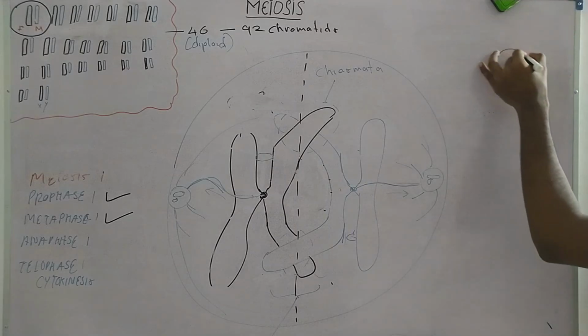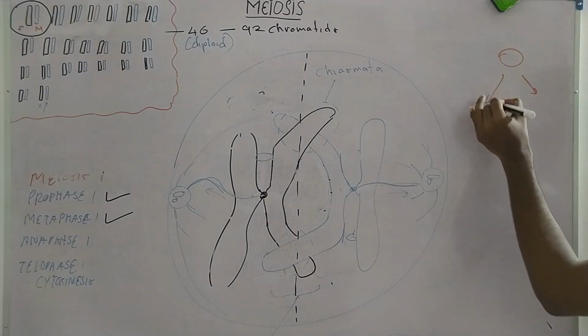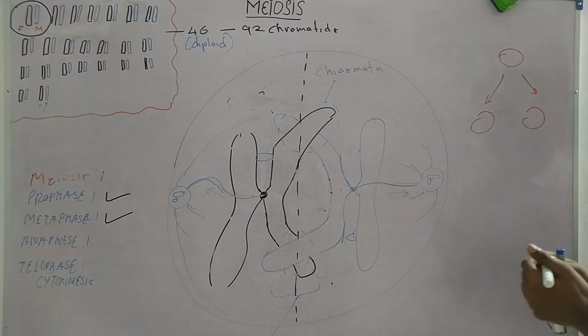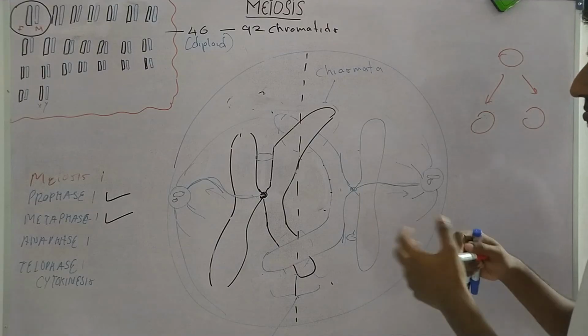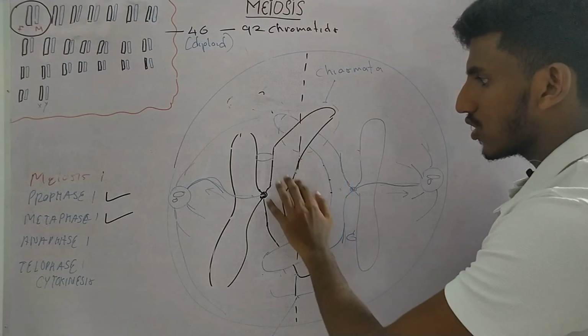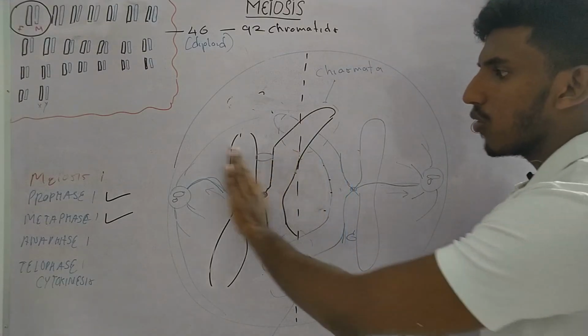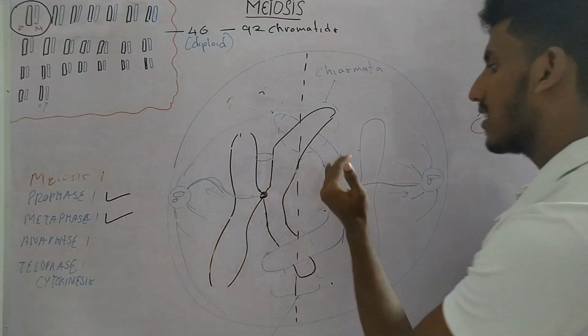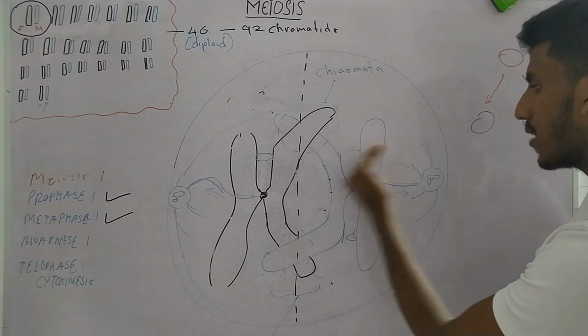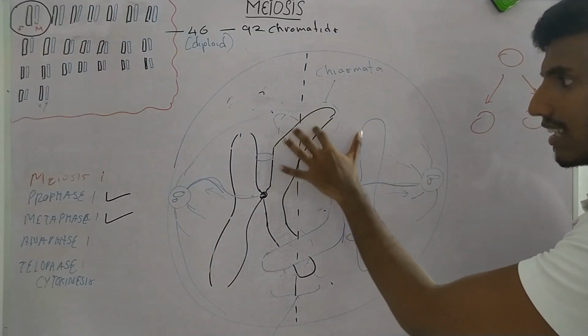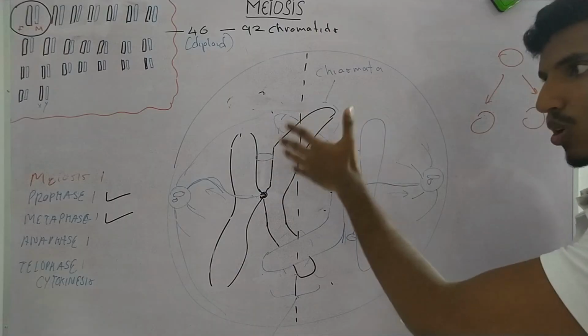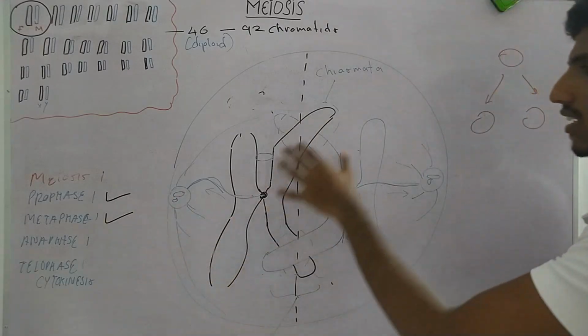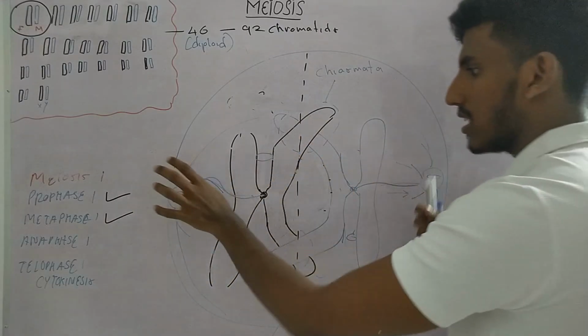So we started with 1 cell, and after meiosis I we are going to produce 2 cells. Now this chromosome with its sister chromatid can move to the left side, and this chromosome with its sister chromatid can move to the right side when the cohesin in the chiasmata is broken, which is going to occur in anaphase. So these can move away from each other.